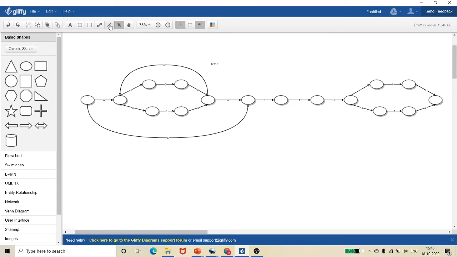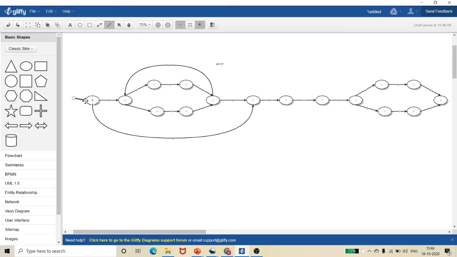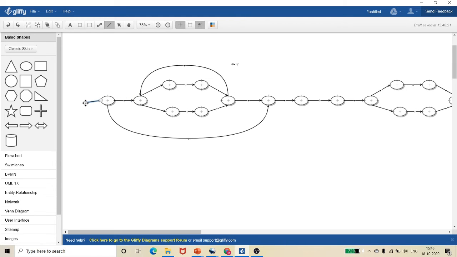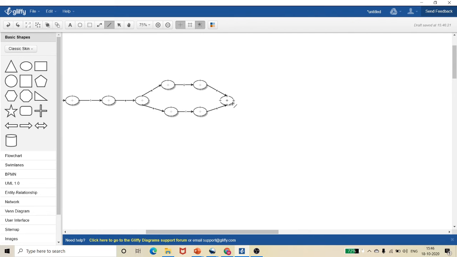Now what I have to do, I need to put the initial state. So this is my initial state. Then again I need to make a final state. So obviously this is going to be my final state. So draw a circle over it. Let me draw some double circle, something like that.